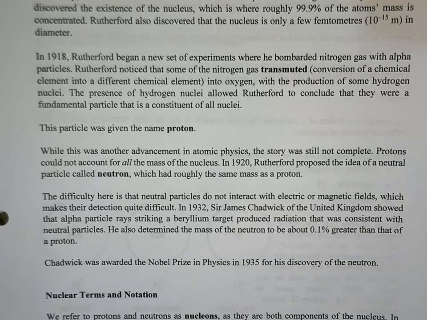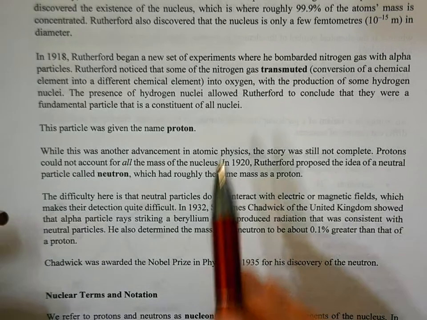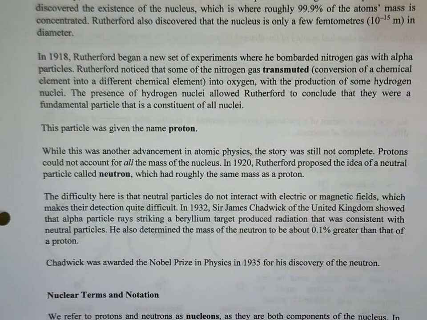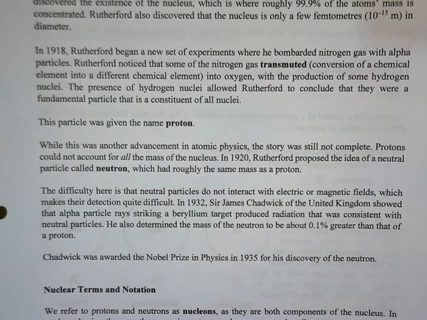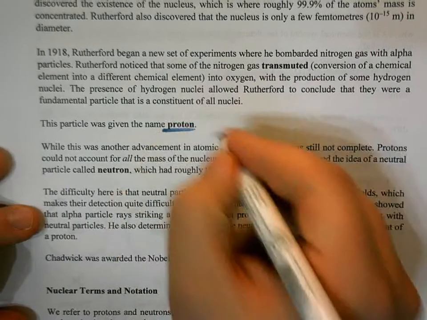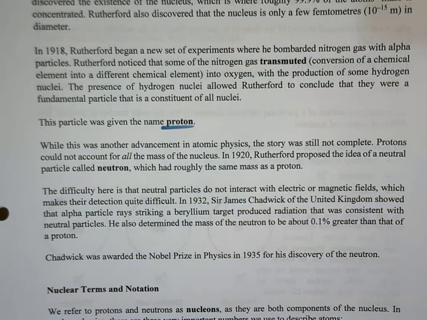He noticed that some of the nitrogen gas transmuted, which is a fancy way of saying it changed to another element. So this nitrogen gas transmuted into oxygen, and some hydrogen nuclei were produced. Rutherford concluded that the presence of those hydrogen nuclei meant that they were fundamental to all constituent nuclei. Eventually we gave these hydrogen nuclei a name. This is what we now call the proton.